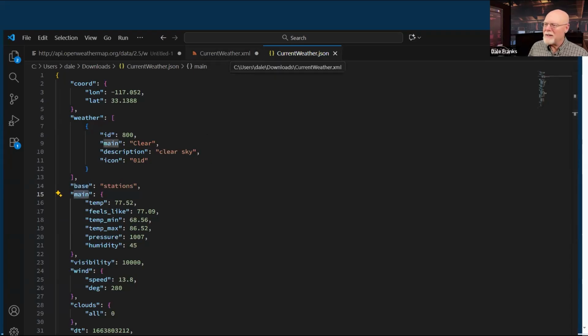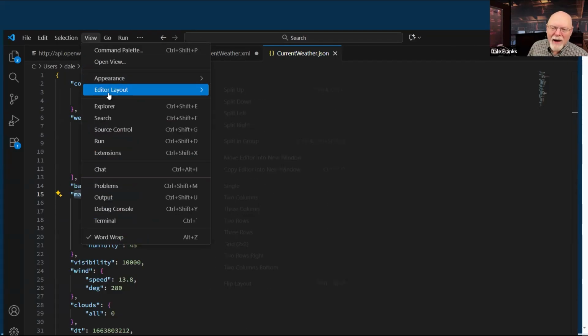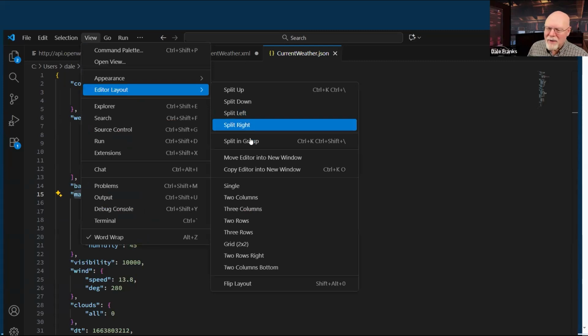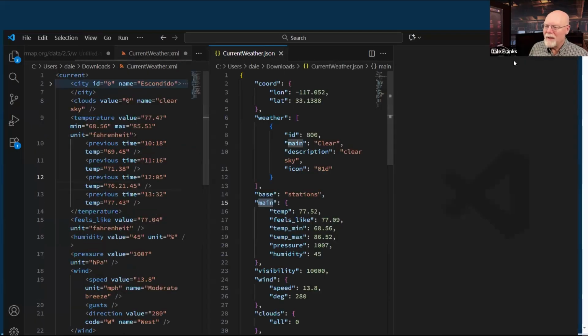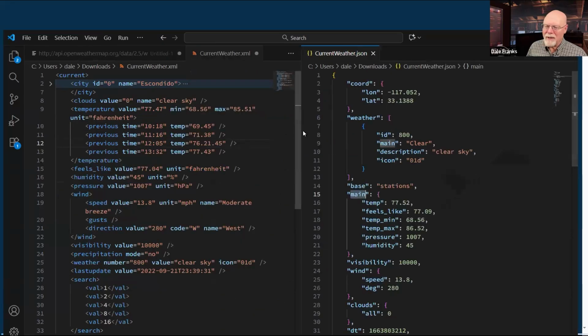Can I take a look at these side by side? Can I tile these? Let's go to view, and I'm sure I've got a tile somewhere. Split left, split right. I hope I'm doing this right. So, okay, I don't know what this last thing is over here. I can close that, but let's take a look at them side by side.